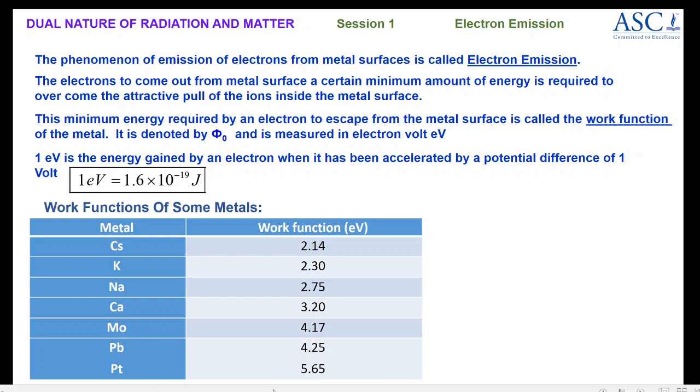Whereas in platinum, the amount of energy which you have to provide is 5.65 electron volts. So if you observe these values, you will come to know that removing an electron from cesium is easier compared to removing electrons from platinum surface, because the work function for cesium is very small, so you can easily remove electrons by supplying a small amount of energy, whereas in platinum surface you have to provide a large amount of energy, which is equal to 5.65, which means platinum does not easily emit electrons with less energy.